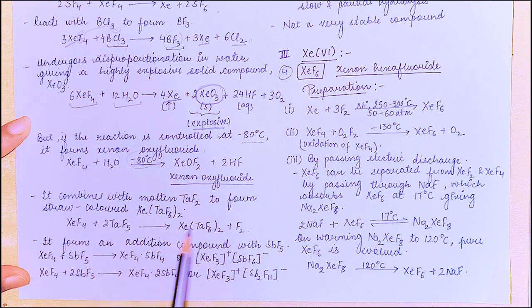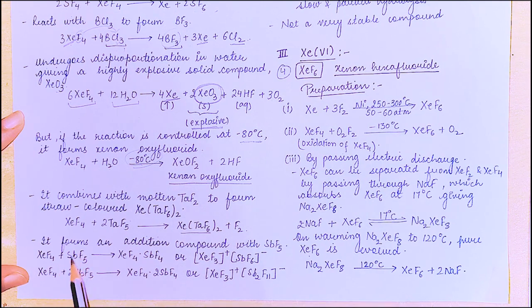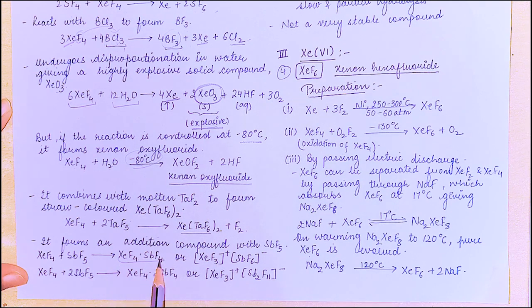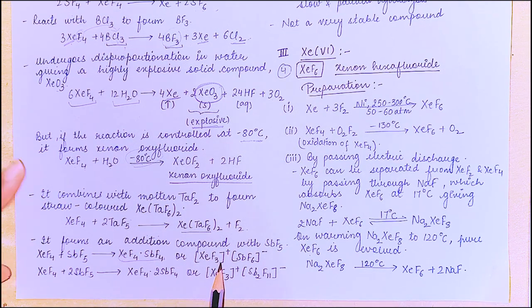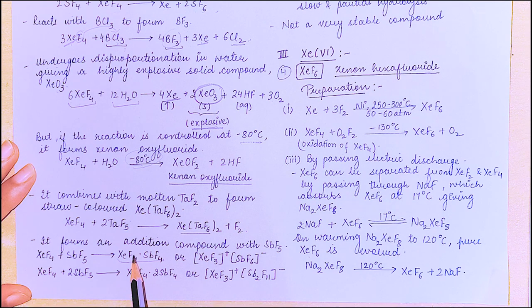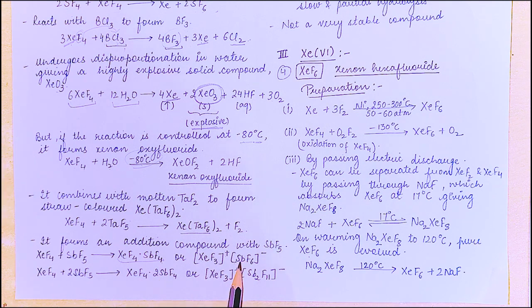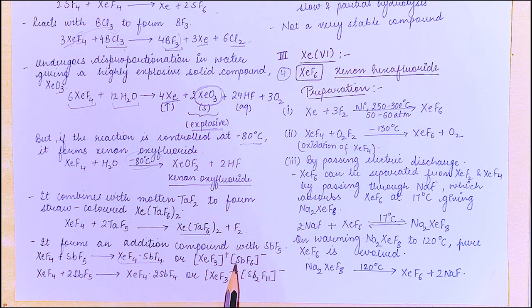Alright, so this is a reaction. It forms an addition compound with SbF5. XeF4 plus SbF5 gives this compound. This is an addition compound. Just put a dot between both the compounds, or you can show that in the form of ions also. That is, just remove one fluorine from here, you get XeF3 positive, and add one fluorine here, you get SbF6 negative.